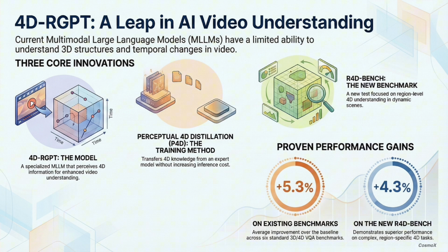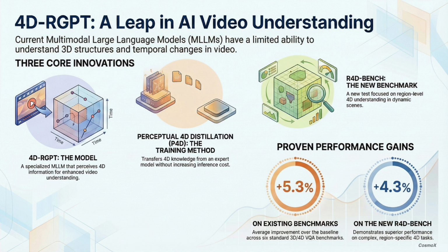But the real test, the one that validates the whole idea, has to be their own benchmark, the R4D Bench. How did it do there? That's the one that matters. And on R4D Bench, it posted a 4.3% improvement over the baseline model. Which doesn't sound as high, but on a much harder task. A much, much harder task. And what's so fascinating is that this result validates their entire approach. It proves the model is effectively capturing explicit 4D signals. It's moving beyond just summarizing a video to actually performing spatial temporal reasoning.